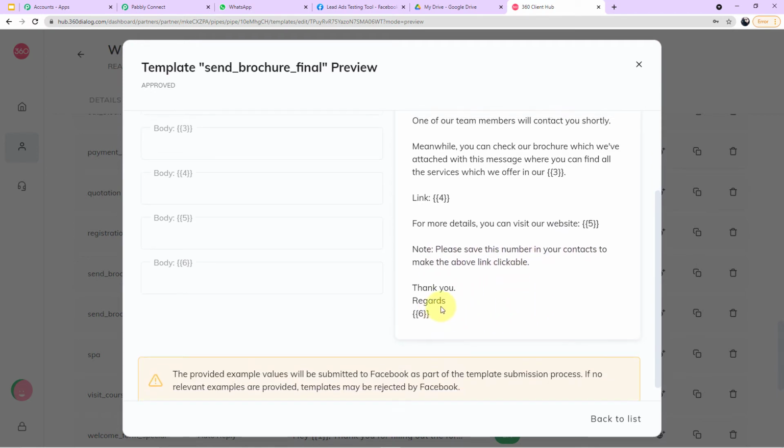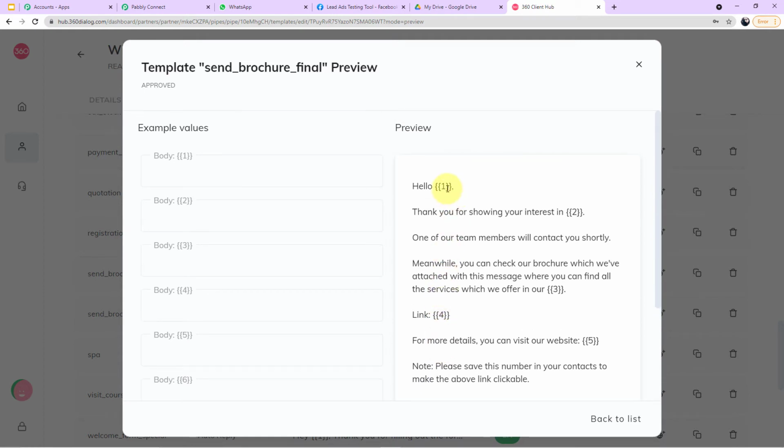Thank you, regards. Now you people must be thinking, what are these numbers in double boxes? Okay, so guys, these numbers are nothing but variables which will keep changing according to the information of our customer. For example, in the place of number 1, the name of our customer will come.